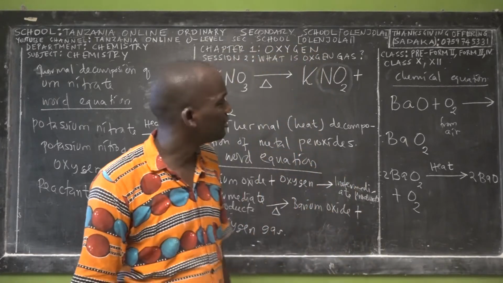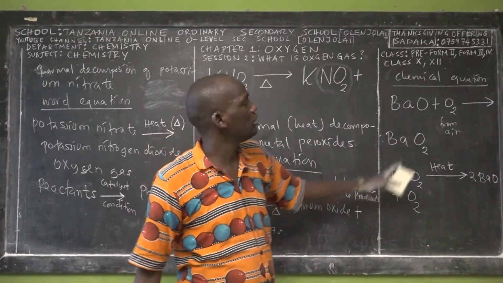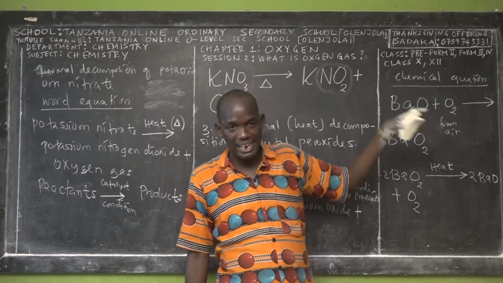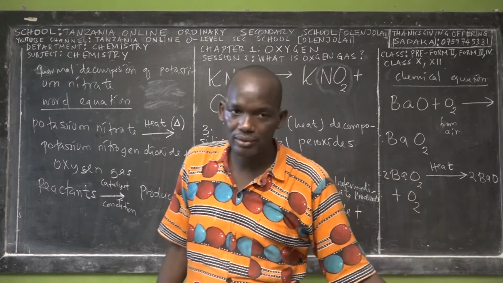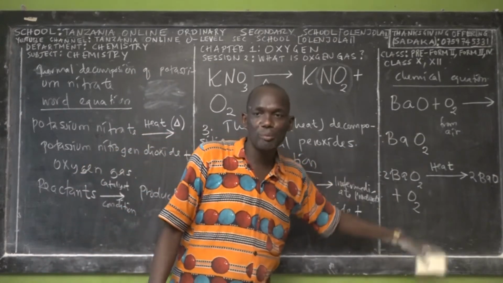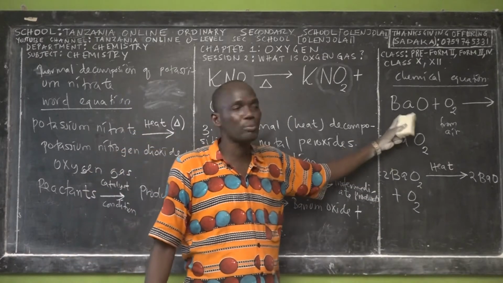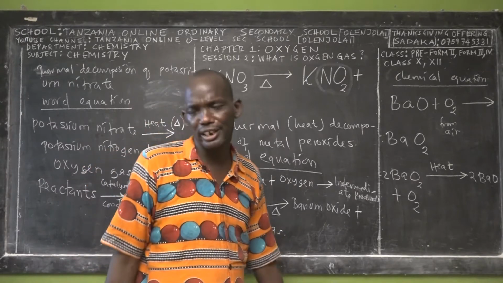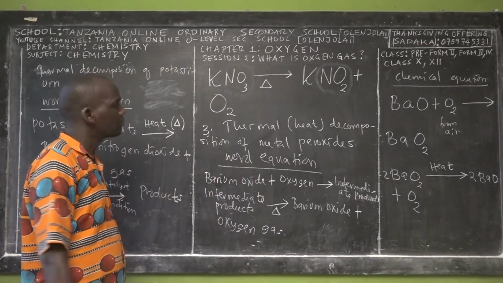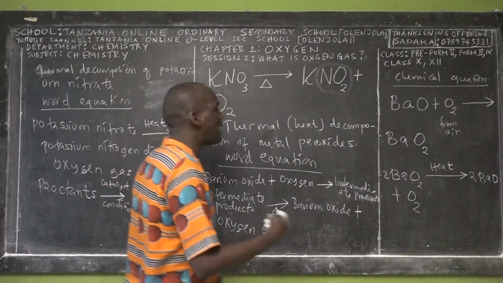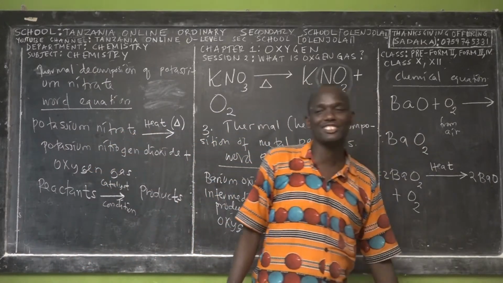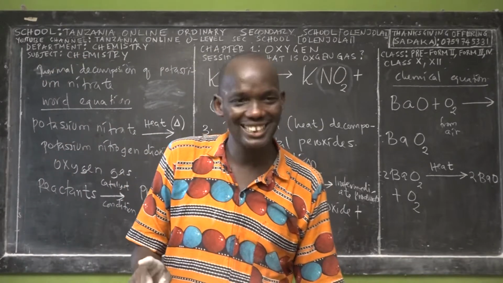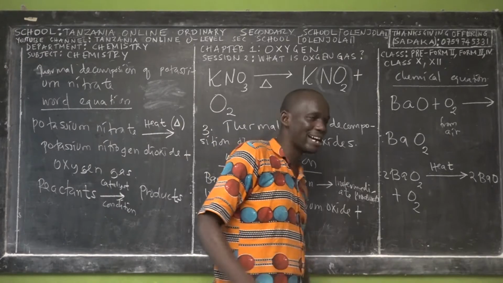Right? Yes. So one of the elements that you are going to learn is called barium. Ni element ambayo iko kwenye group 2. Kwa hiyo sifa zake zinafanana na calcium. You know calcium? Yes. Beryllium. You know magnesium? Manake ziko kwenye group moja na barium. What about boron? Boron is group 3. Okay, so that is all about barium. So when you say barium, don't think that there's a relationship between barium, beryllium and boron because all of them start with B. It doesn't mean like that. Barium is barium.